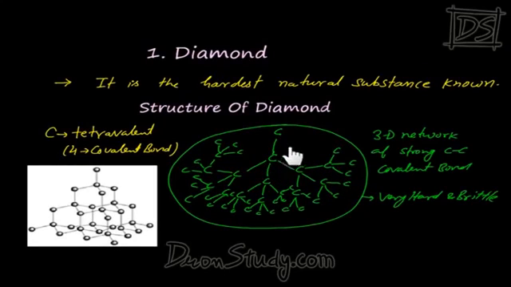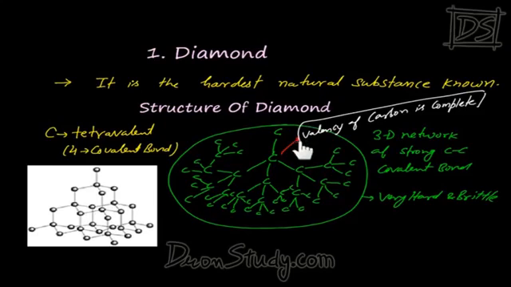In the structure of diamond, we have learned that carbon atoms are bonded with 4 other carbon atoms. That means the valency of carbon here is complete. That means all 4 electrons of carbon have been used in sharing. Are you getting it? I would use this tip later on. So that's why I'm defining it here, that inside diamond all the 4 electrons of carbon get used. So let's discuss the properties of diamond.